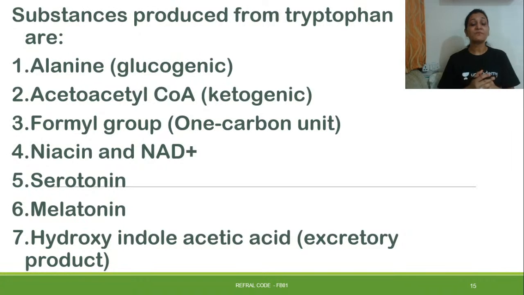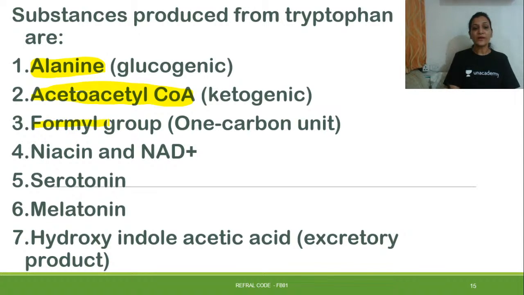Now, when we break down tryptophan, the substances formed during the breakdown are alanine, and alanine will further lead into the glucogenic pathway, that is, it will enter glycolysis. If we say ketogenic, it means it will further form fatty acids. The ketogenic pathway is further led by acetoacetyl CoA.